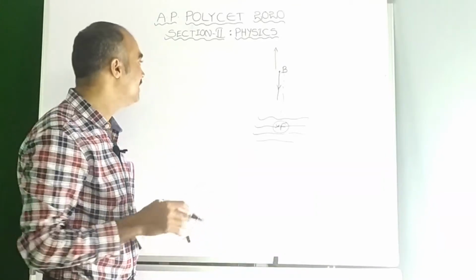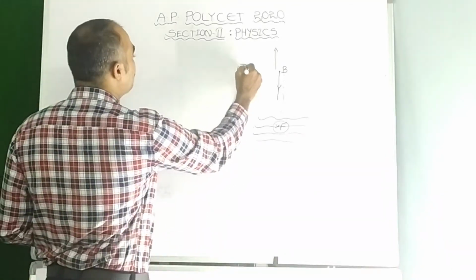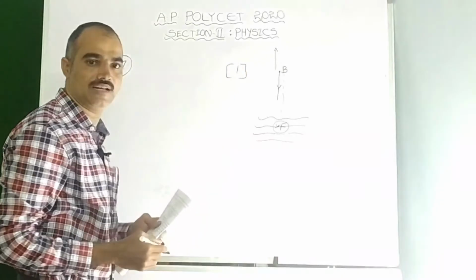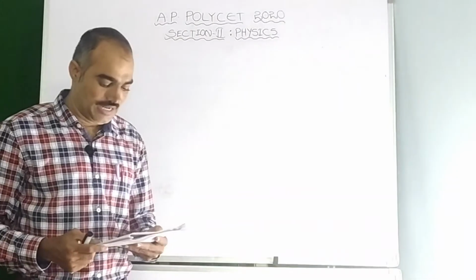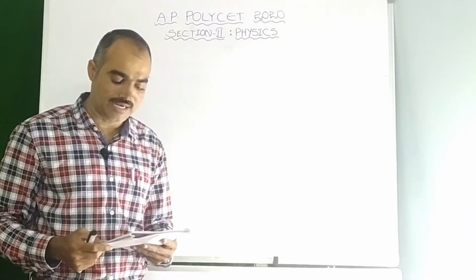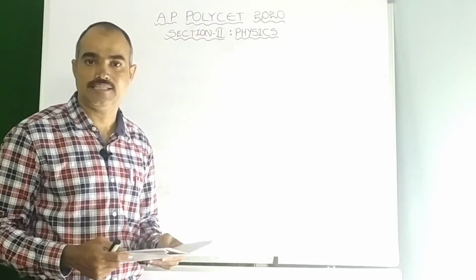From the options here, option 1 is the right option for the question 77. Now let us see next question, that is question number 78. The angle between the paraxial rays and principal axis is dash.